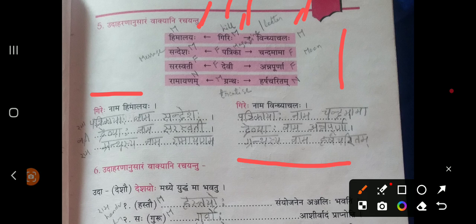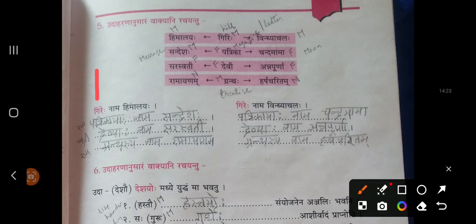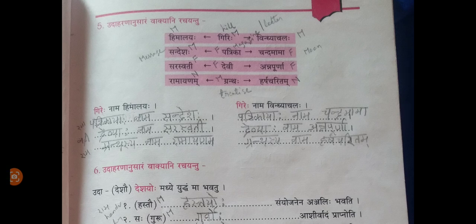Now you are creating a sentence based on these shabdas. See here. Girehe Nama Himalayaha. Hill name is Himalaya. Why Girehe they have given? Here they have given only Girihi, right? Why they have used Girehe? Because since it is a relation. It's talking about relation.